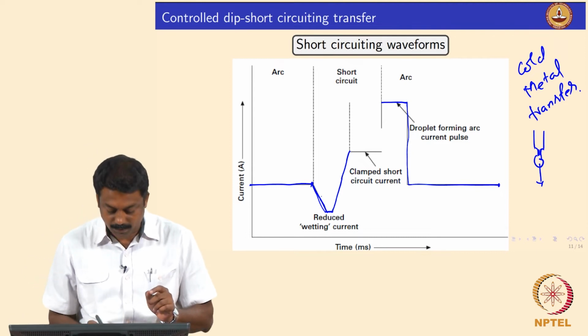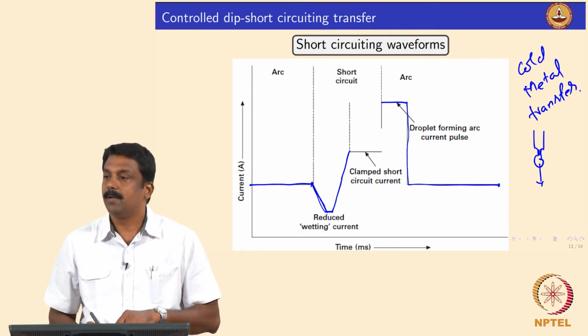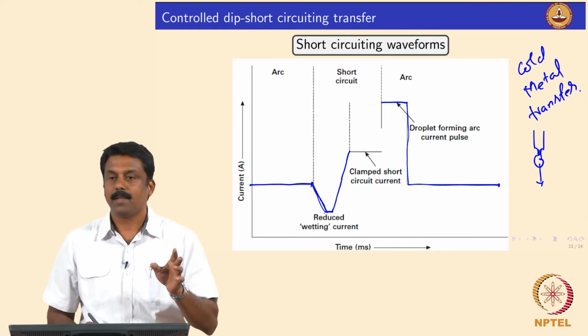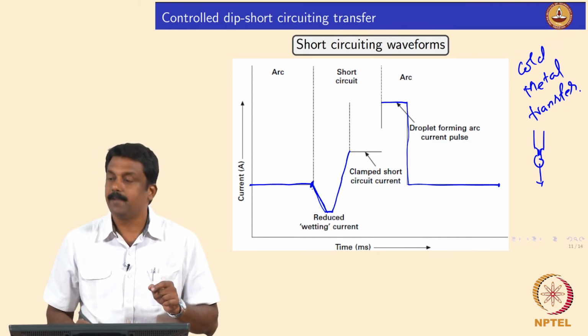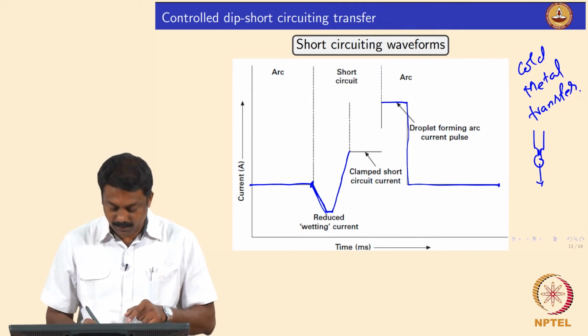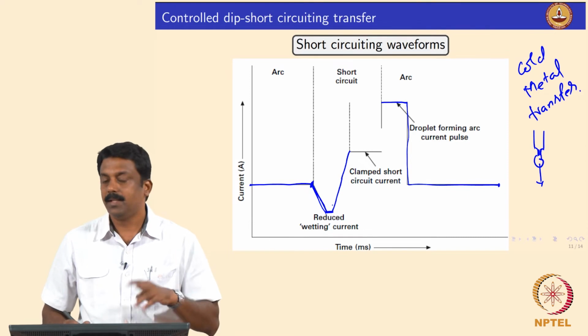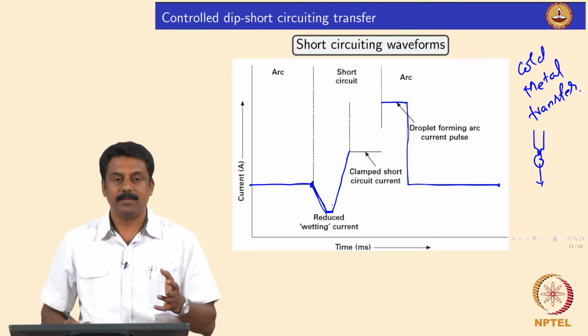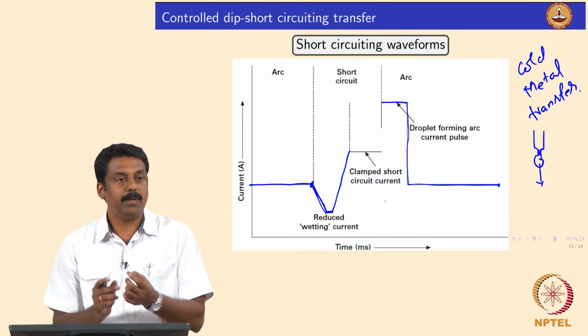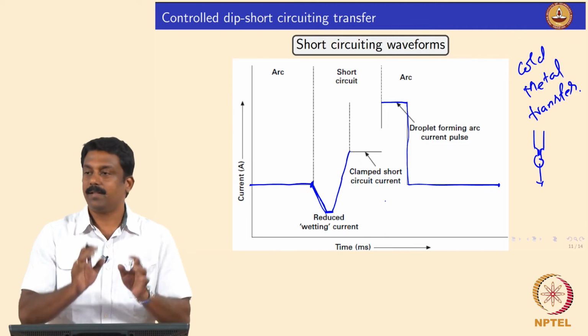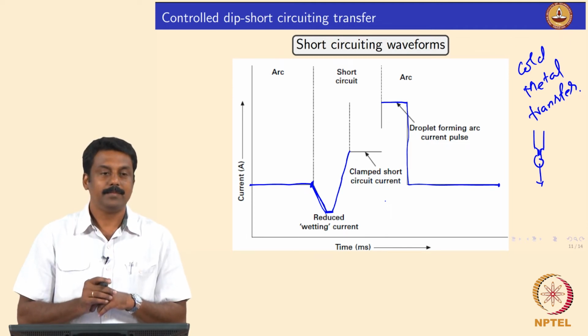The current is extremely low, below even the arcing current, because the arc is completely gone, isn't it. So, the arc is there only until this point, and the droplet is transferred. The voltage is 0 and the current is very minimal, because we are just switching off the current when the short circuiting happens. So when the droplet is transferred, technically it is a molten droplet, isn't it.